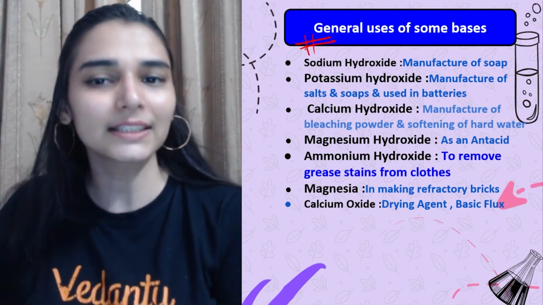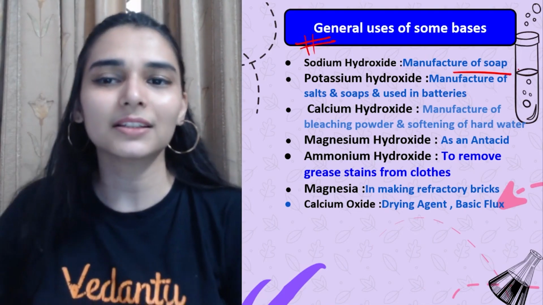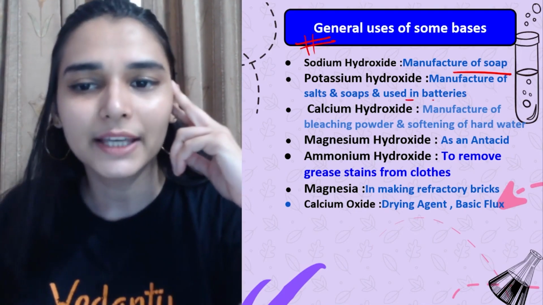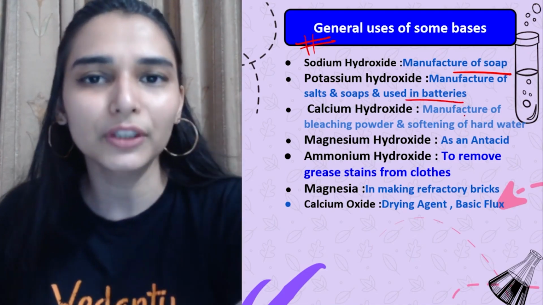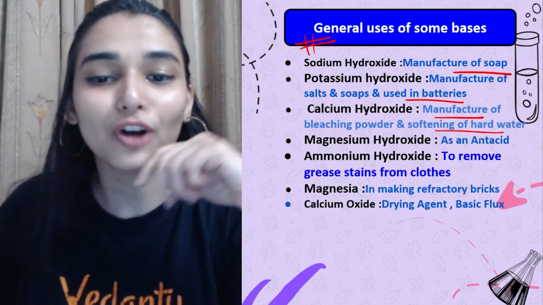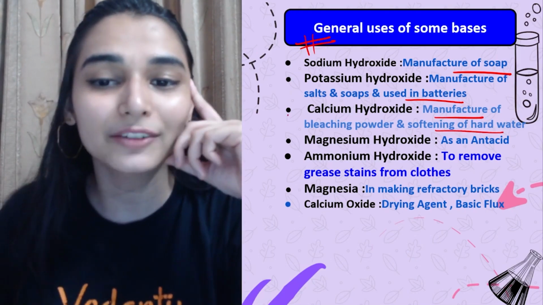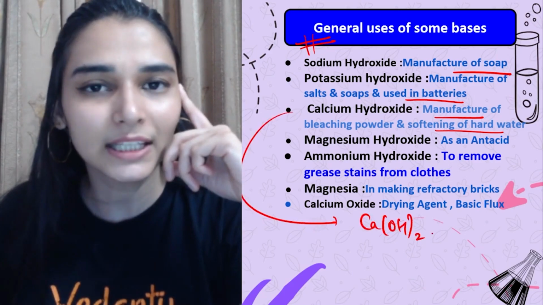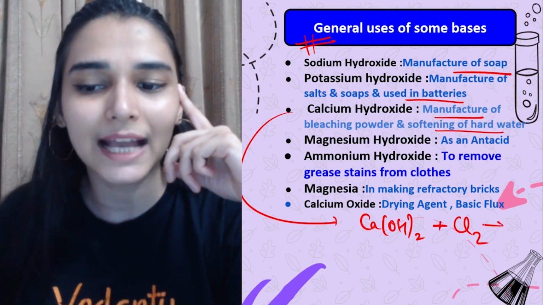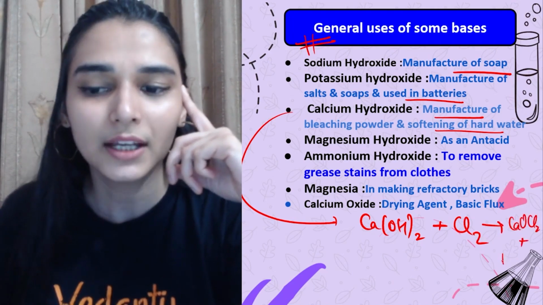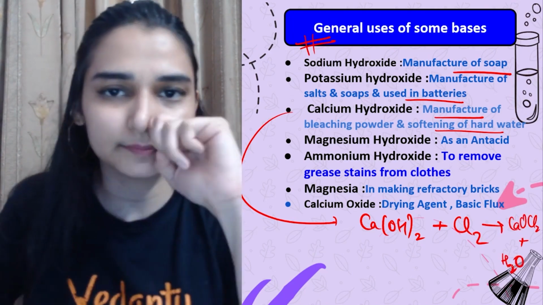We have discussed in the class sodium hydroxide use होता है soap detergents manufacture में, potassium hydroxide also, and बहुत strong है, so we use it in the batteries as well. Calcium hydroxide is used to soften the hard water and to prepare the bleaching powder. So जो bleaching powder prepare करना होता है, we simply take calcium hydroxide and pass chlorine gas through it. So we would be getting bleaching powder along with liberation of water.